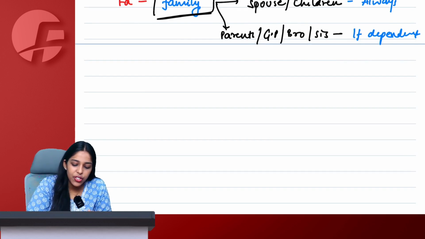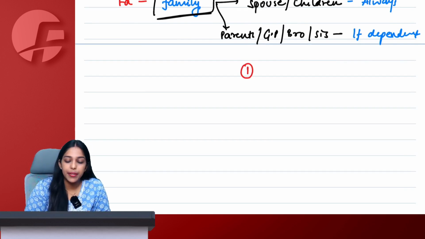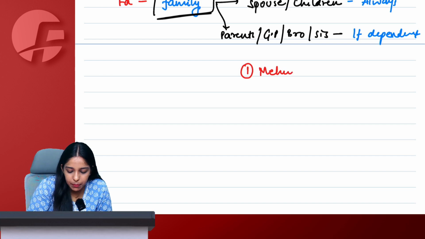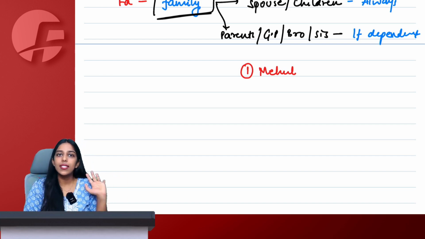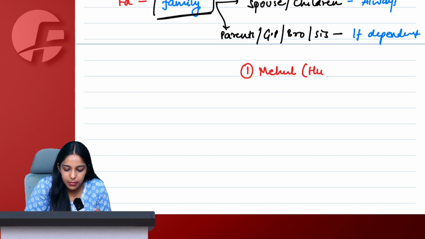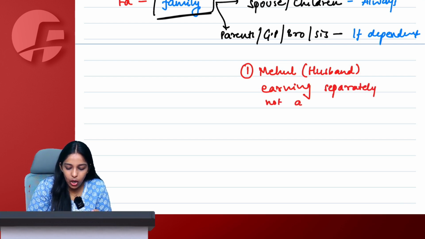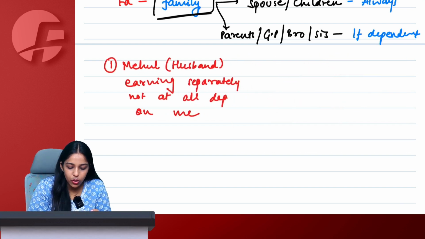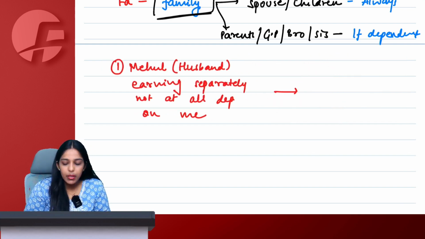I will ask some questions here, tell me. Question number 1. Let's say my husband Mehul. He earns separately, he has his own business, he is earning, but Mehul is my husband. Mehul is my husband, earning separately, not at all dependent on me. Tell me, will he be my related person, yes or no?